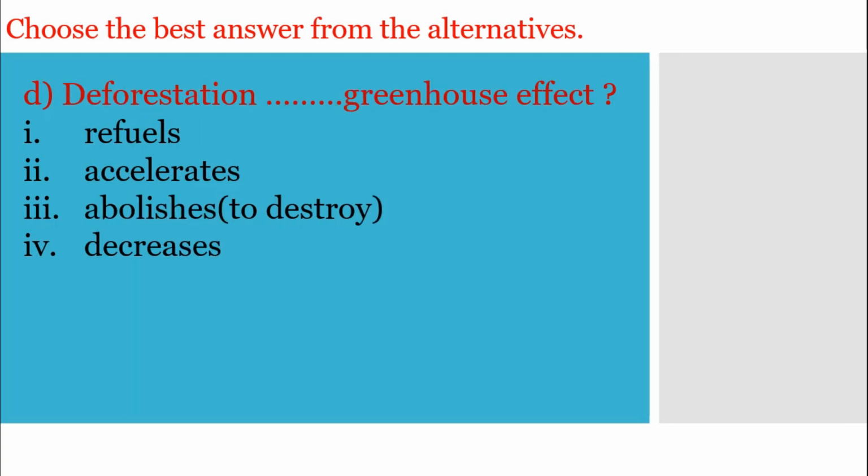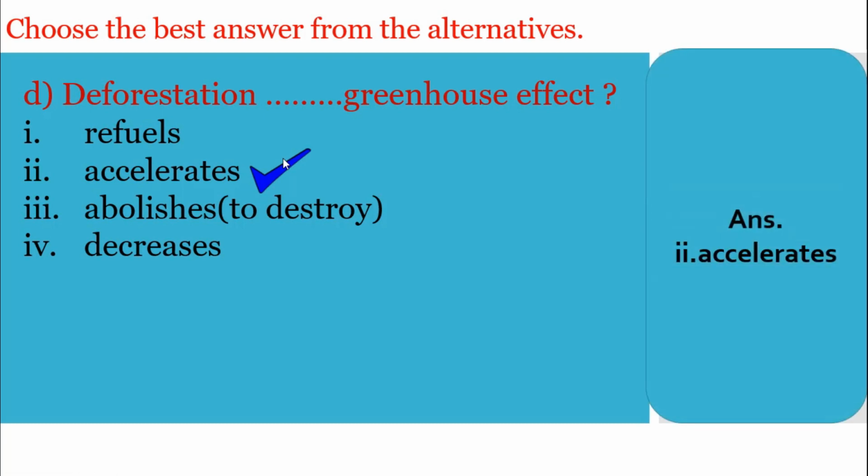Number D, deforestation dash greenhouse effect. Option 1, refuels. Number 2, accelerates, that means to move faster. Number 3, abolishes, means to destroy. Number 4, decreases. So what will be the exact answer, dear students? Yes, the answer will be accelerates, and here you can see the correct answer, number 2, accelerates. Deforestation accelerates greenhouse effect.